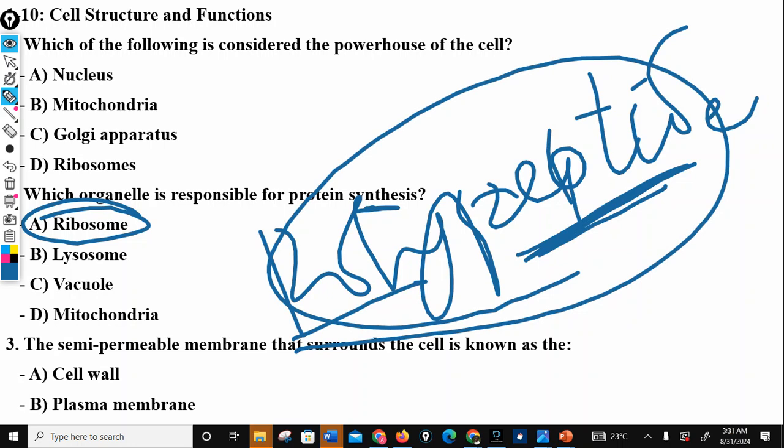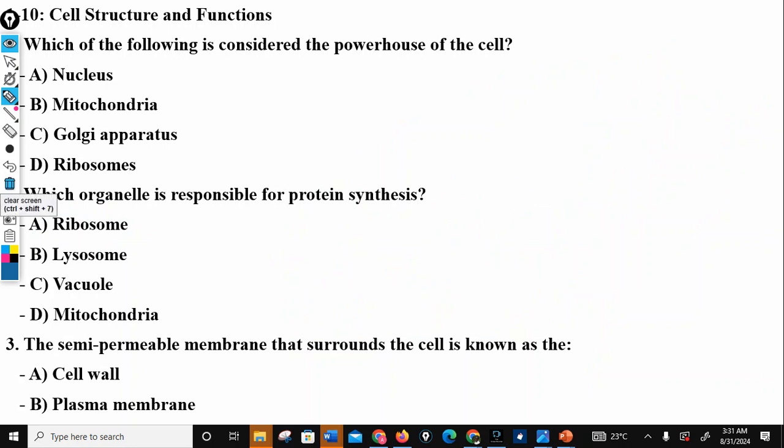So the third question says, the semi-permeable membrane that surrounds the cell is known as. It is not showing the entire options. The answer is actually between A and B, but there are four options here, so I think the screen is not capturing it. The semi-permeable membrane that surrounds a cell is actually known as the plasma membrane. And remember, the cell wall is not semi-permeable, and it's not in animal cell. We said the cell wall was only in plant cell. We said that in that video.